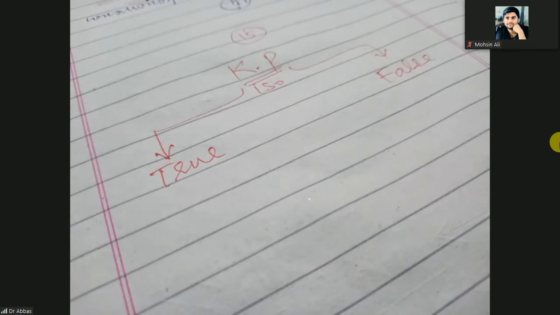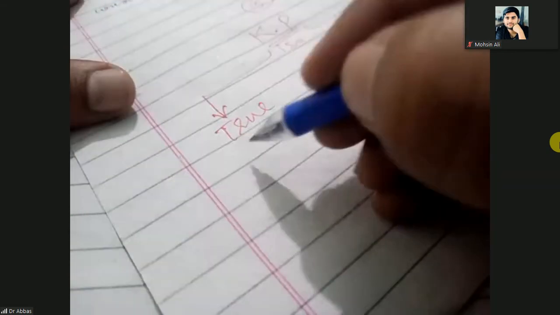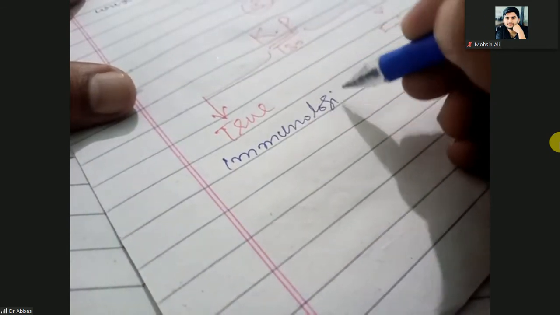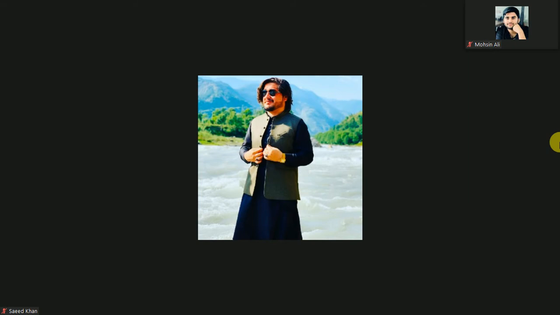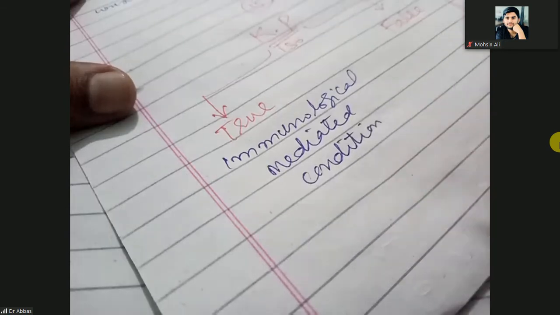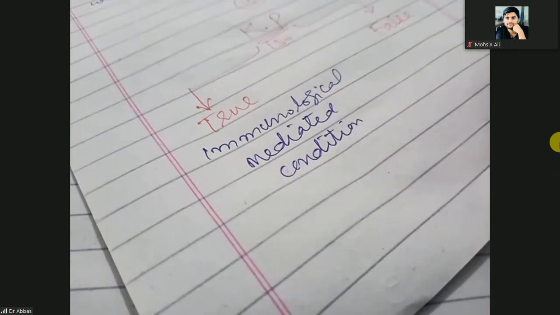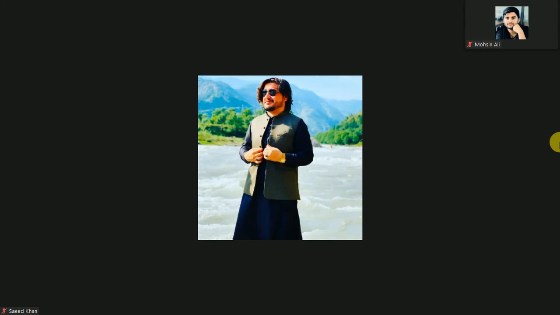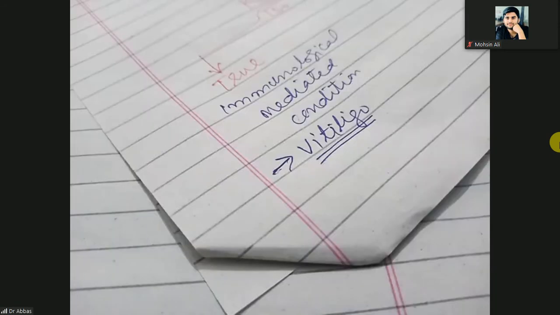So Koebner phenomenon is always true in the immunologically mediated conditions. All these pigmentary disorders that are immunologically mediated. The first one is vitiligo, because vitiligo is an autoimmune disease. An immunological response will start against the melanocytes.